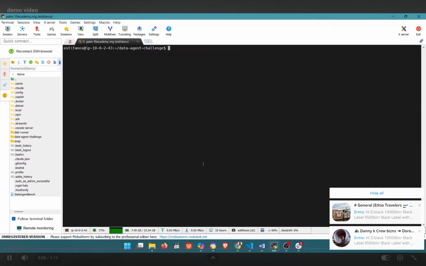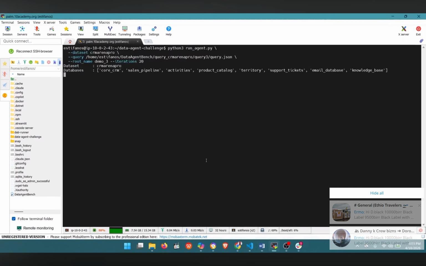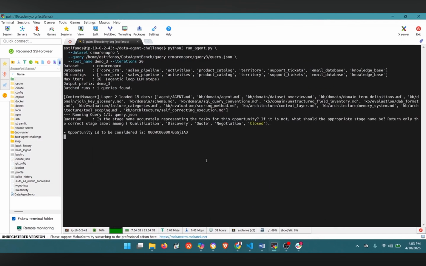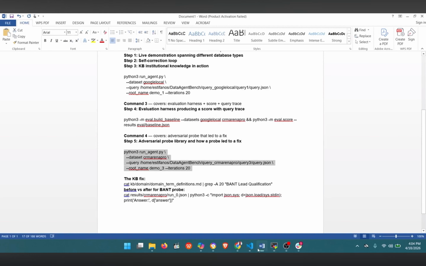And lastly, we have adversarial probes. We built a probe library to expose reasoning failures. Before the fix, the agent returned a quote instead of a negotiation. We added a mapping table to the knowledge base, and as you can see, the results are fixed. Both were knowledge base updates, and you can see how it affects the results now, at 85% confidence with 3 iterations.